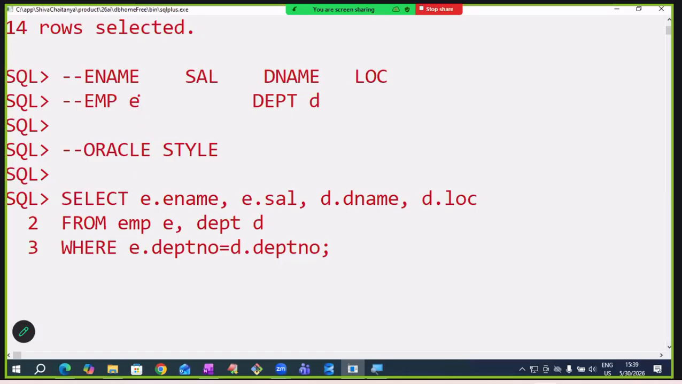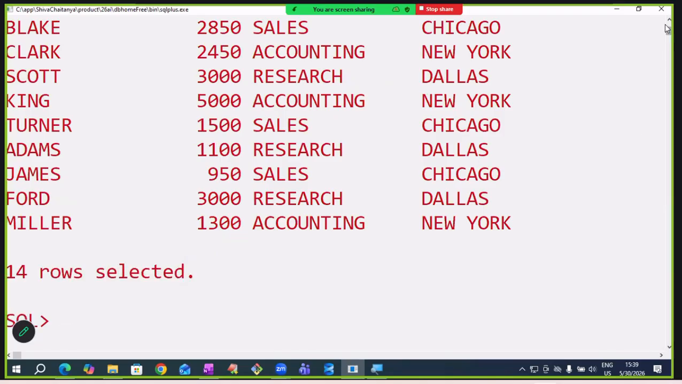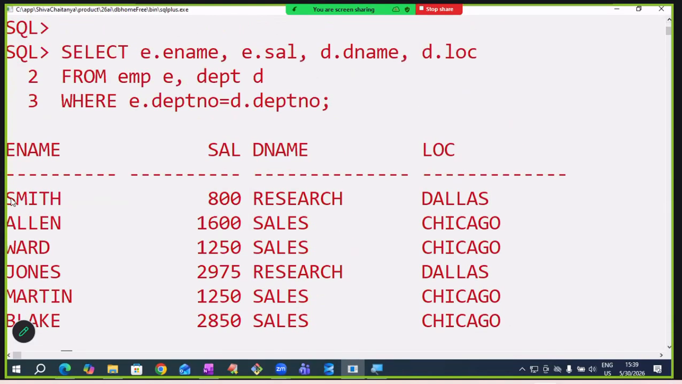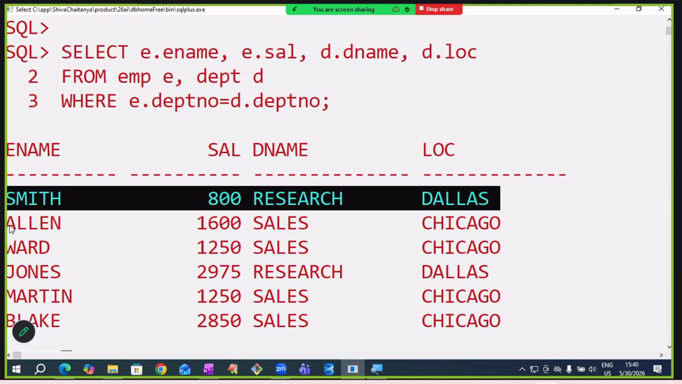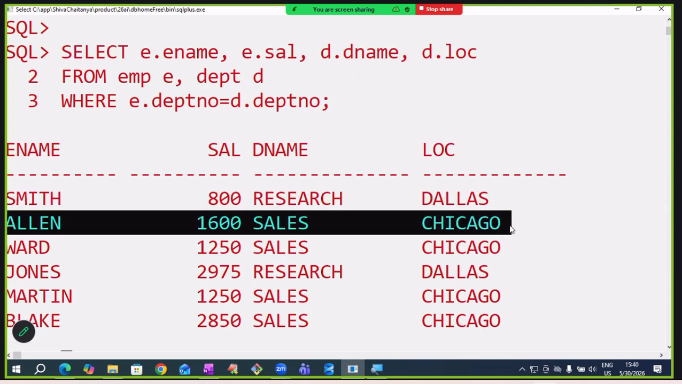Okay, select the two tables' column list: E.ename, E.salary, D.dname, D.location from EMP E, department D, where the common column is department number. E.deptno equals D.deptno. Observe, sir, as per our discussion, we are getting the output. Smith working in research department, located Dallas. Allen working in sales department, located Chicago. Employee details with department details we are getting.